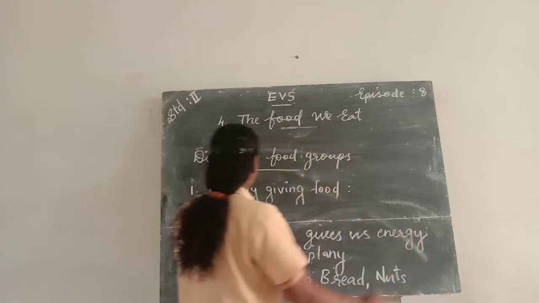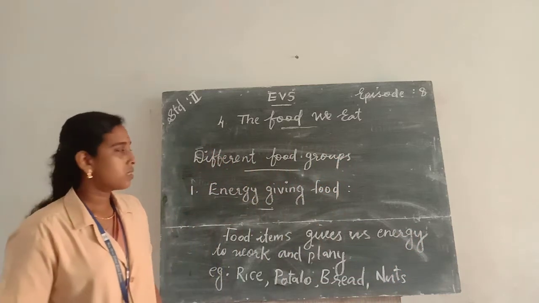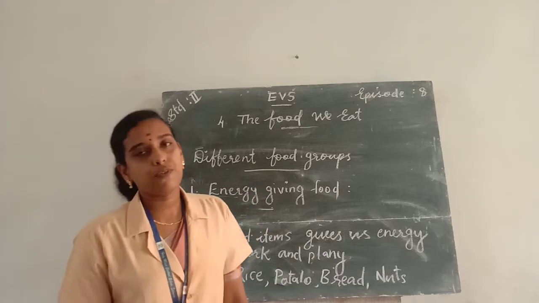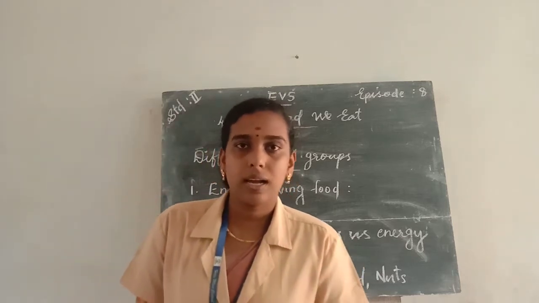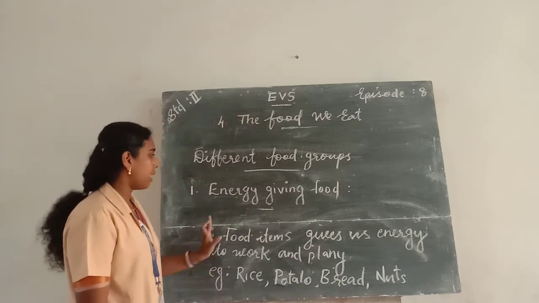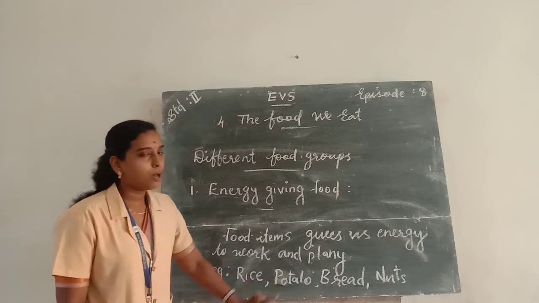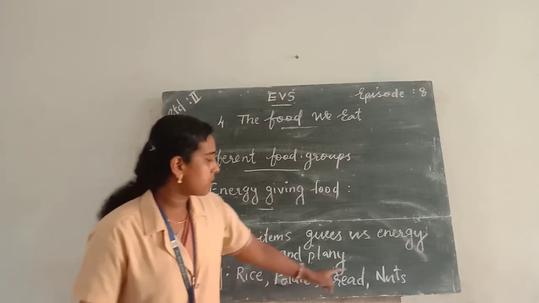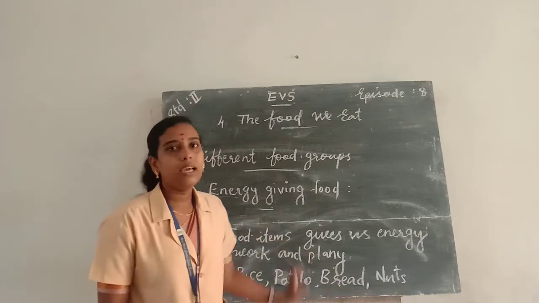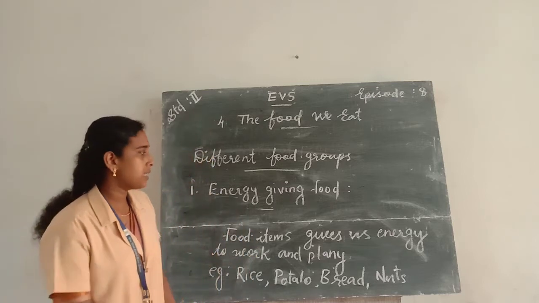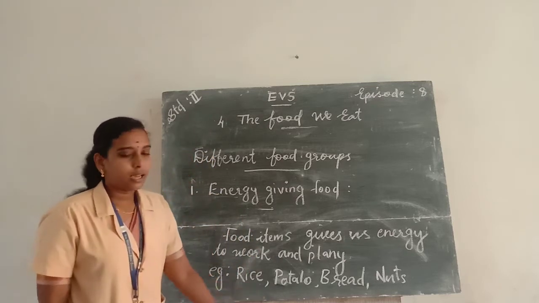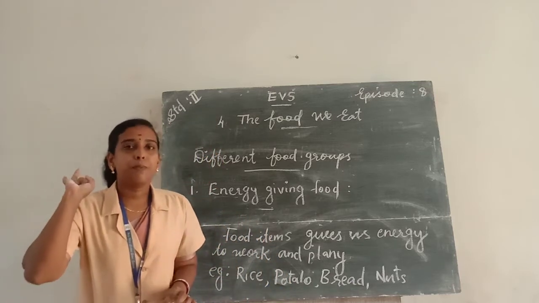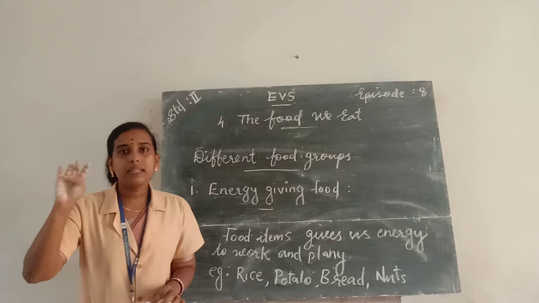These are energy giving food. So the first food group is energy giving food. Energy giving food gives us energy to work and play. And examples for energy giving food are rice, potato, bread and nuts. So these food items are called energy giving food.